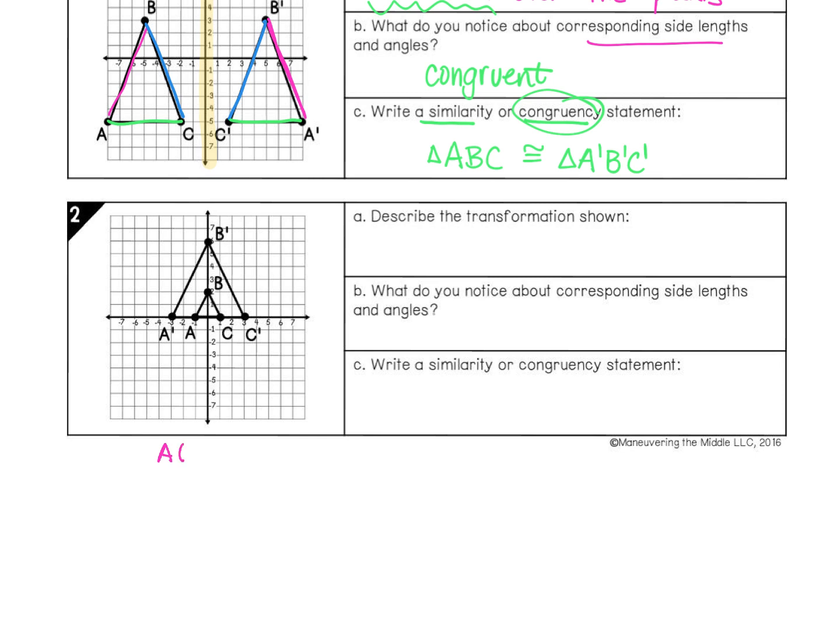So A is, no, it's not, 0, -1, 0. And it went to A prime, which is -3, 0. So I'm looking for this relationship here. And it looks like we're multiplying by 3. So this is going to be a dilation with a scale factor of 3.